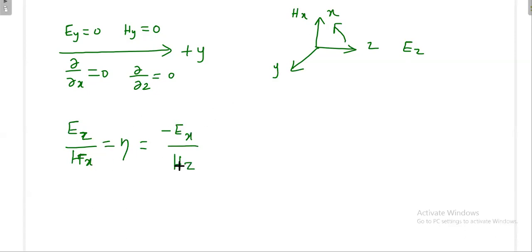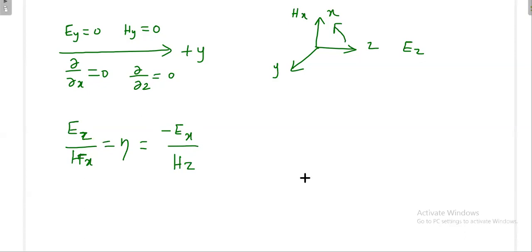Because E and H will not change, impedance means always E by H only. Please don't interchange H by E. It is always E by H. As the minus comes here, I just interchange the z and x. That is a simple way. That is a simple idea.